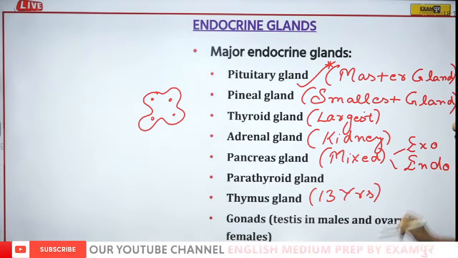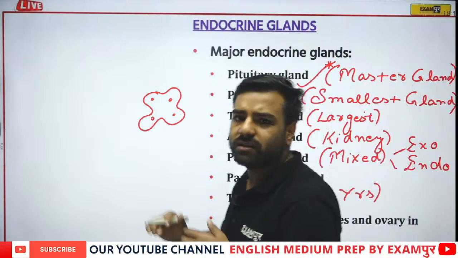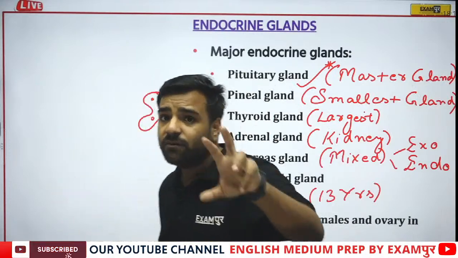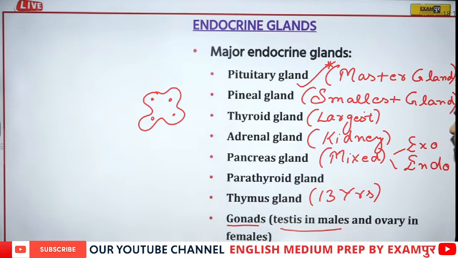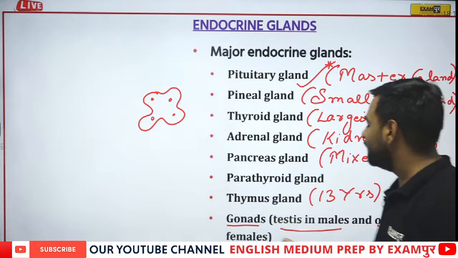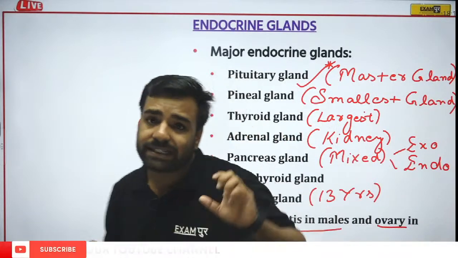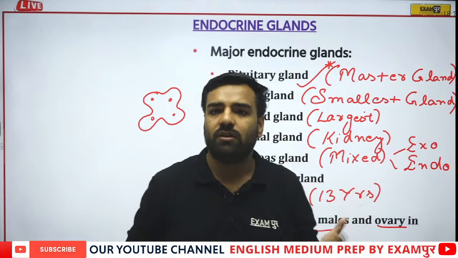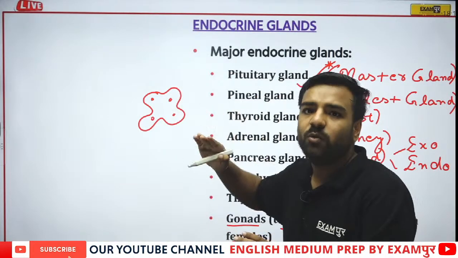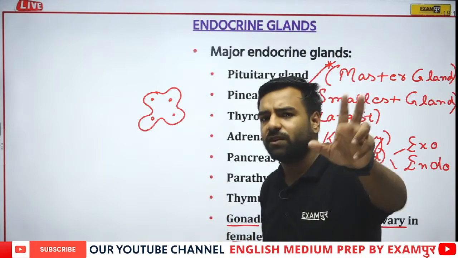Yes. So moving forward with the gonads, where we can talk about the secretion of the sex hormones, in which if I talk about the males, we have testes in the males, and if I talk about the females, there are ovary in the females. And the secretion which is done for the female sex hormones, they are what? They are actually your estrogen and progesterone. For the males, sex hormone is testosterone. Now, who releases what? We will be discussing one by one.